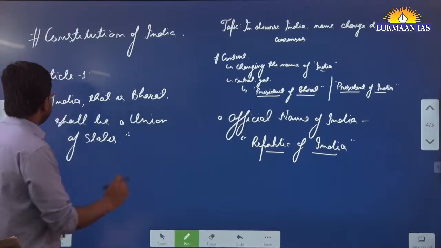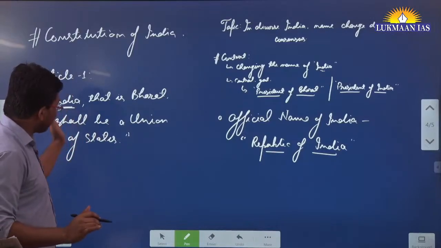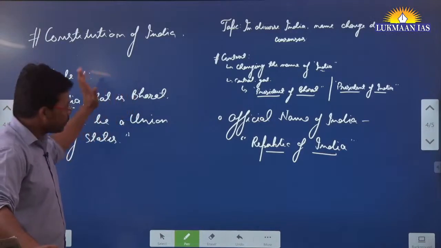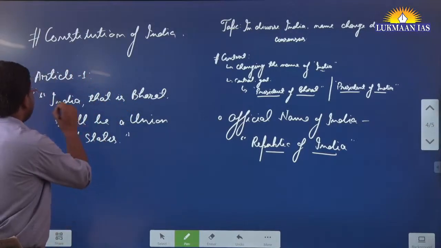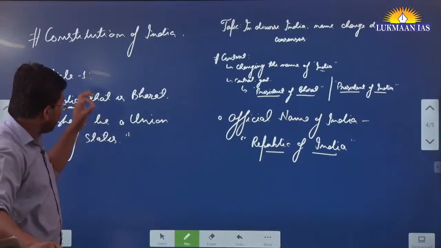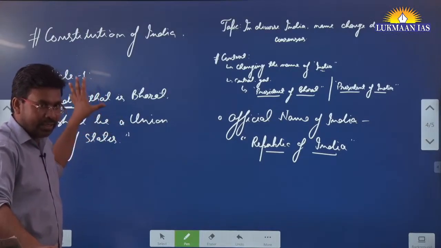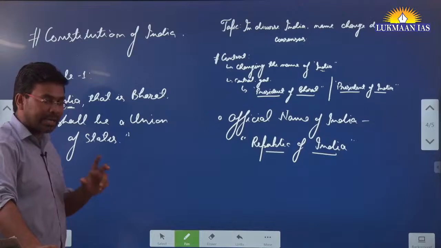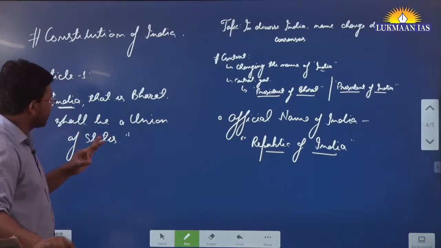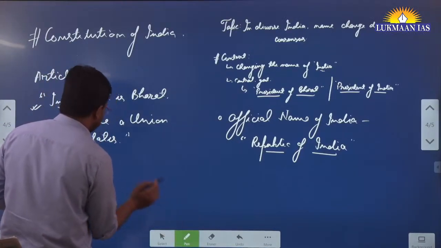The author says the primary name is India, and to refer to it they have given a synonym, that is Bharat. So India, that is Bharat, elaborates what India is. This is the only place in the English version of the Constitution of India where Bharat is mentioned as a keyword. Everywhere else in the Constitution, the name of the country is mentioned as India itself.